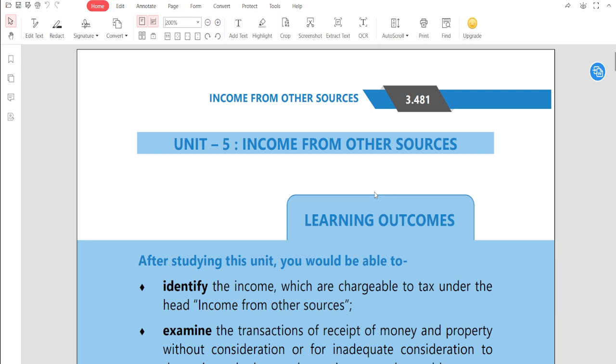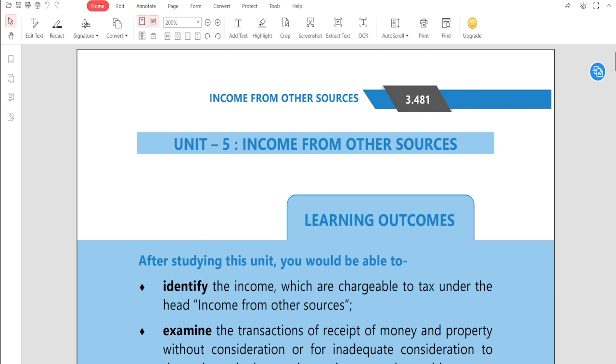What about the taxability of the gift? So these come under where? Sir, these are not discussed in the other 4 heads. So these totally come under this particular head called income from other sources. कहाँ पे आएगा sir? Income from other sources. ये all come under the income from other sources. So this is the chapter that we are looking for actually.